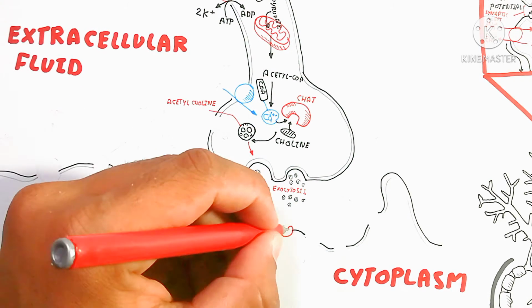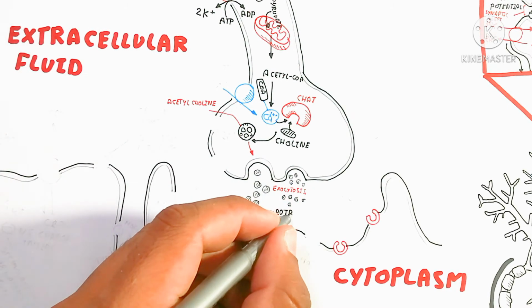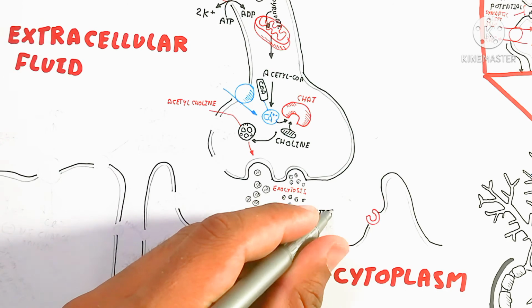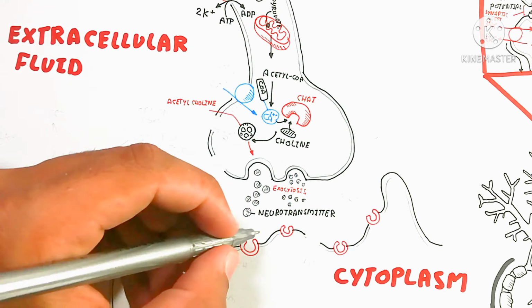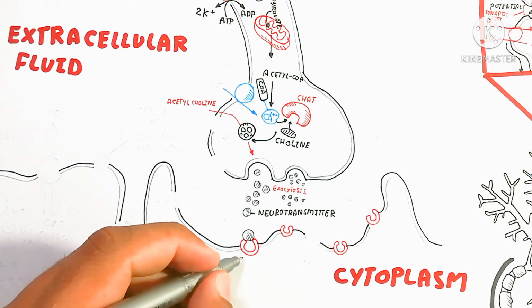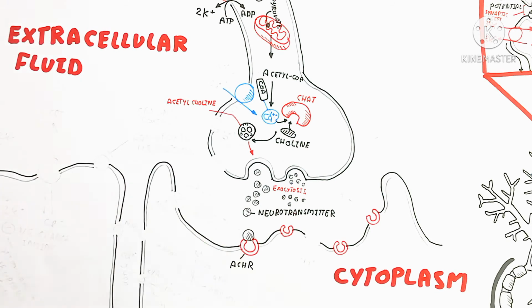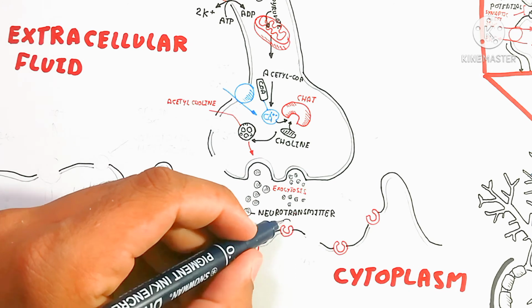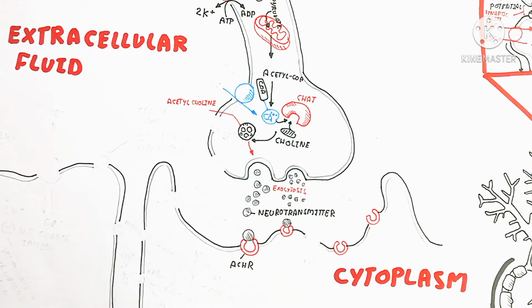So here, first of all, we will discuss exocytosis. After the exocytosis, which is done in milliseconds, remember this thing. The neurotransmitter is bound by the acetylcholine receptor, and the acetylcholine receptor binding will generate the action potential. What is the action potential?